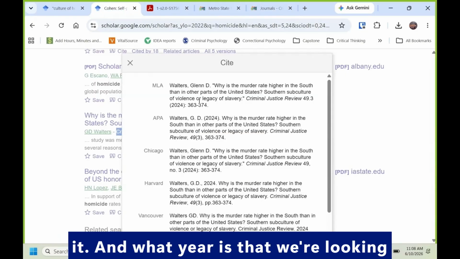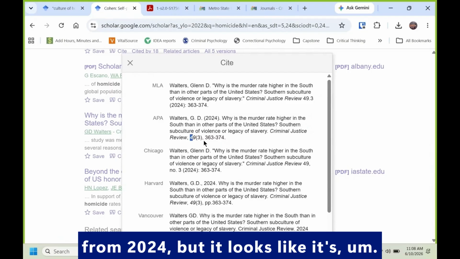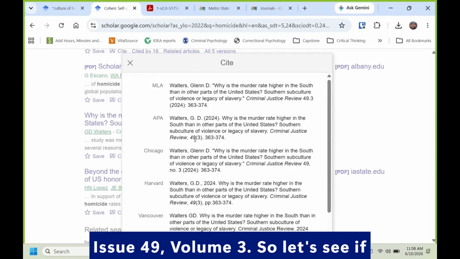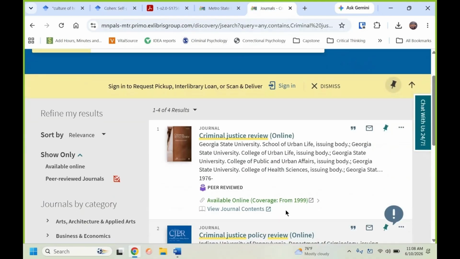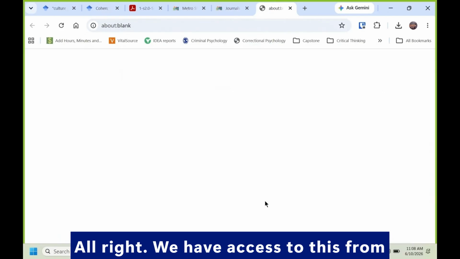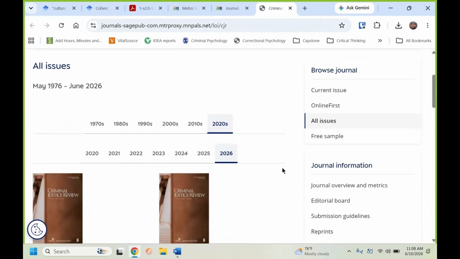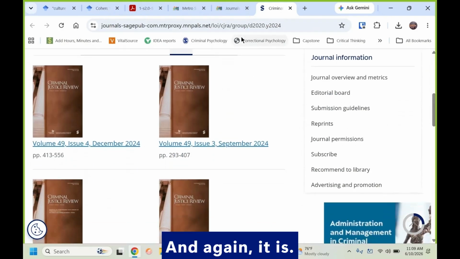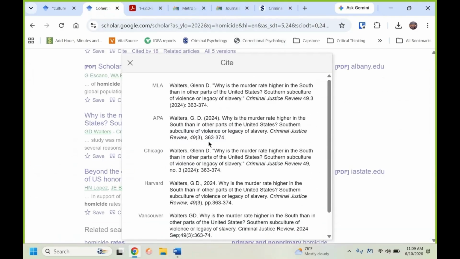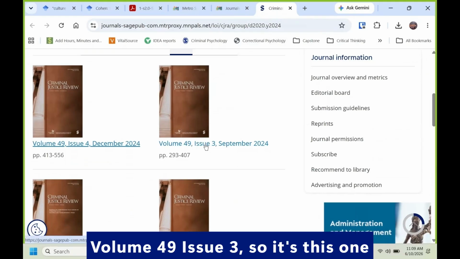And what year is it we're looking for? So it's the Criminal Justice Review from 2024, but it looks like it's issue 49, volume 3. So let's see if that holds up and is accurate. All right, we have access to this from 1999, so that's perfect. All right, so let's go to 2024. And again, it is volume 49, issue 3. So it's this one here.